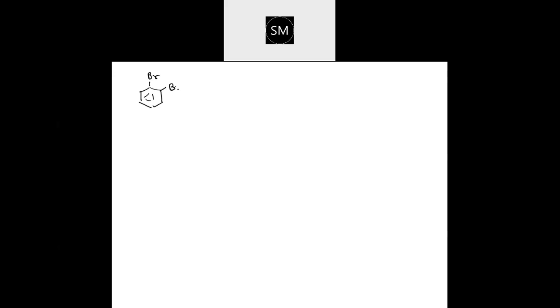So try to name this now. Common name as well as IUPAC name. Common name we will write first, then IUPAC name.